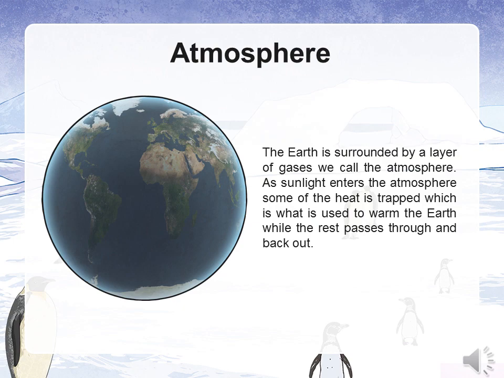First, we have to define the term atmosphere, as it's going to be repeated many times. The Earth is surrounded by a layer of gases we call the atmosphere. As sunlight enters the atmosphere, some of the heat is trapped, which is what is used to warm the Earth, while the rest passes through and back out.